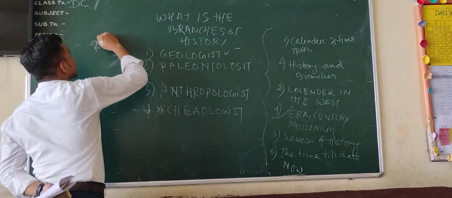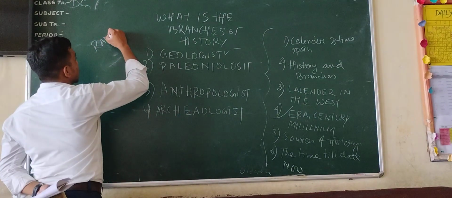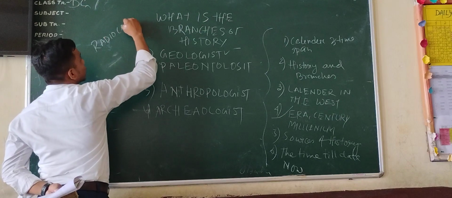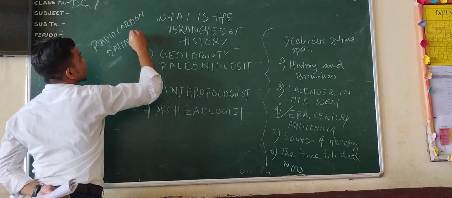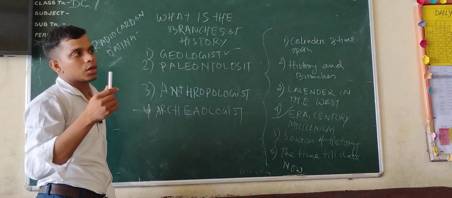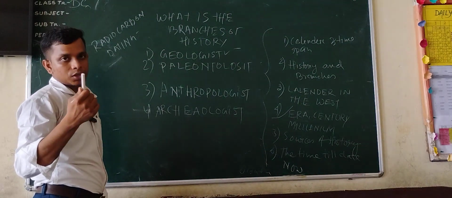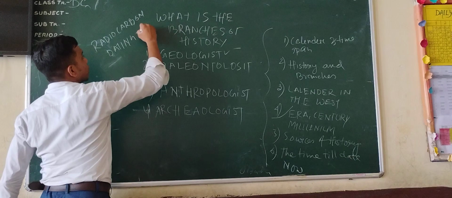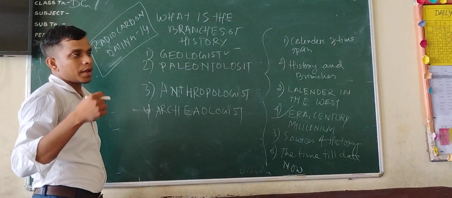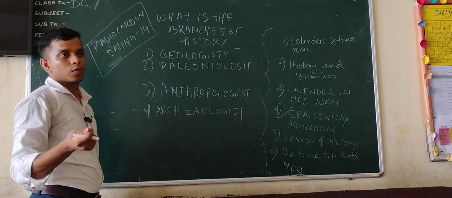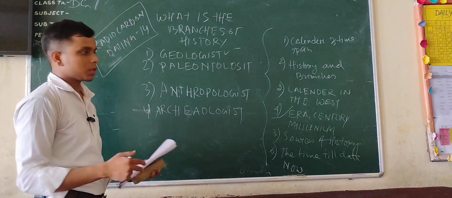Radiocarbon 14 is not for class 6 but basic information to give you for class 11 also. Radiocarbon dating is used to find out a specific thing. This is a chalk, so if you process it with radiocarbon 14, it will tell you the age of this thing. This is called radiocarbon 14, a scientific investigation of the belongings of an ancient time to find out their actual age. And this is archaeologist.